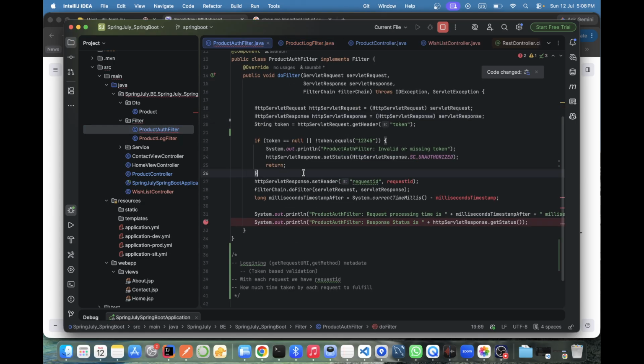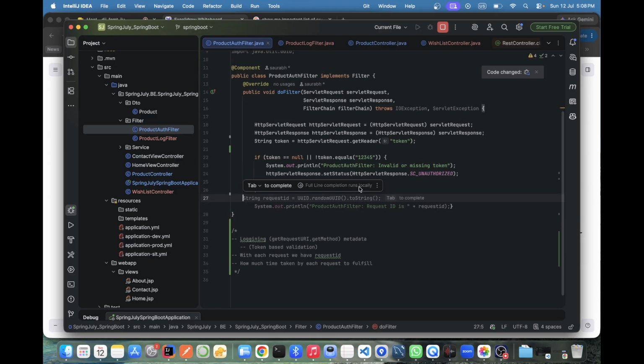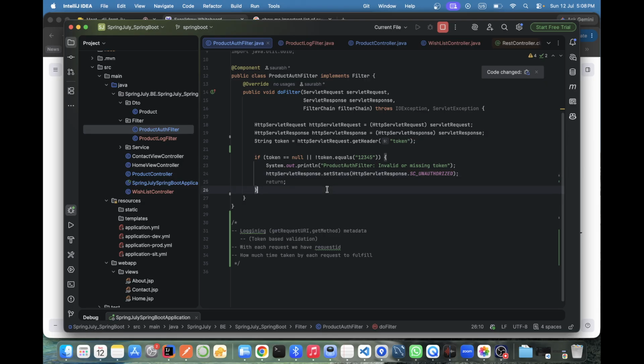Auth request ID, it's asking. So all this I'm just cutting from here. Make it simple. This is for the validation.